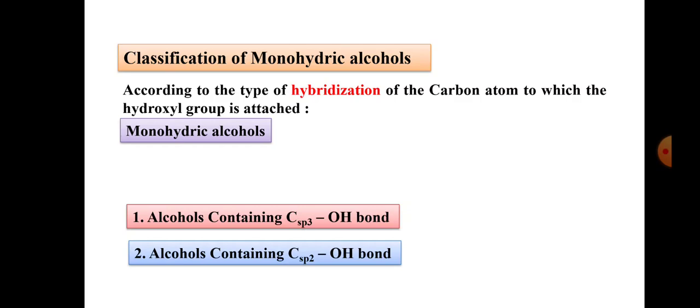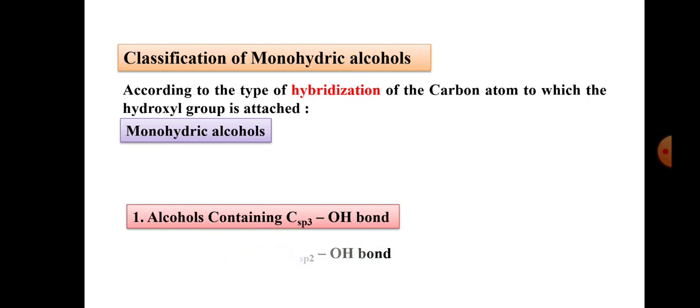That means the hydroxyl group is attached to an sp3 carbon, or OH is attached to an sp2 carbon. We discuss one by one. Now the next. Okay, thank you.